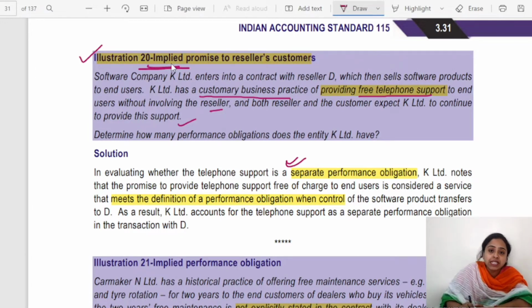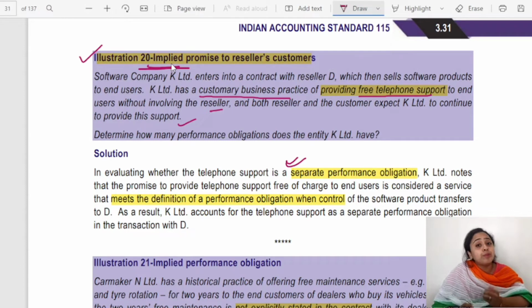Implied promise means any promise, any clause that is not discussed at the time of transaction. It is implied, it is taken for granted. You can say it is taken for granted that whenever a particular entity does this particular transaction, it will always provide free telephone support. So therefore the definition is met.